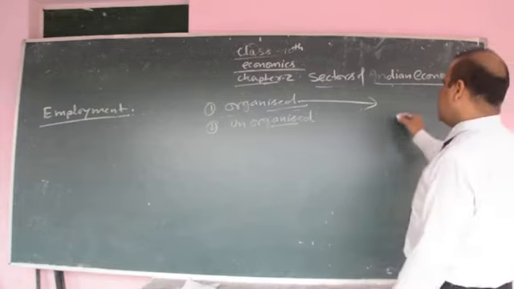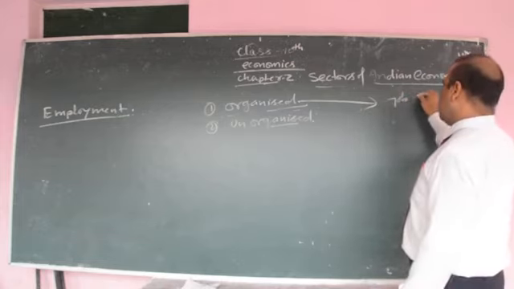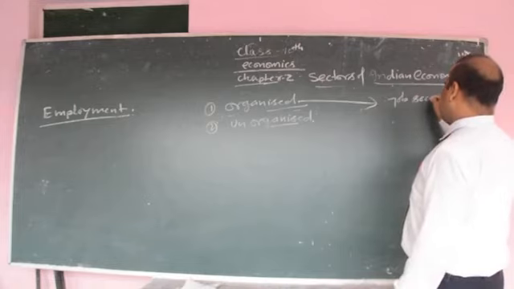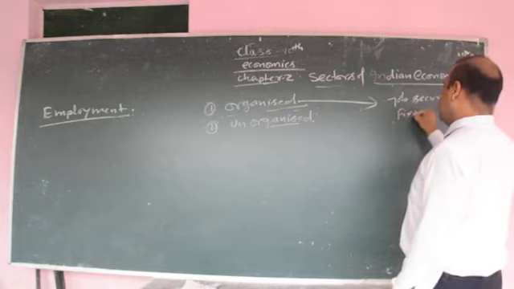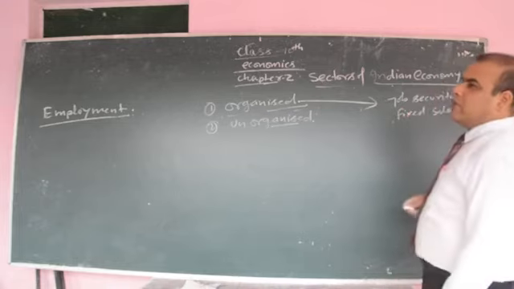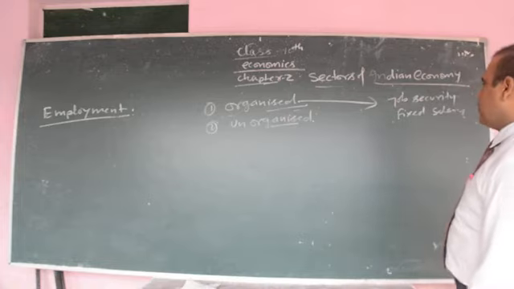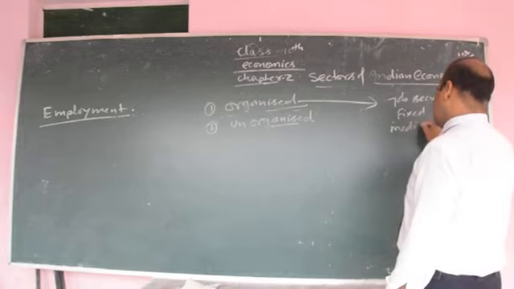In the organized sector, first thing, there is job security. Fixed salary. No bargaining is there. There is a provision of medical leave.